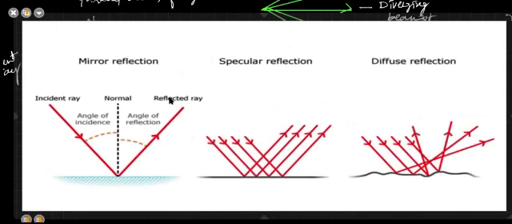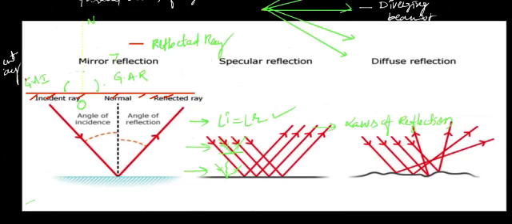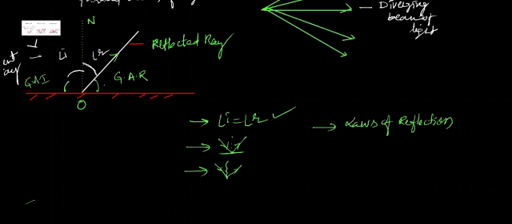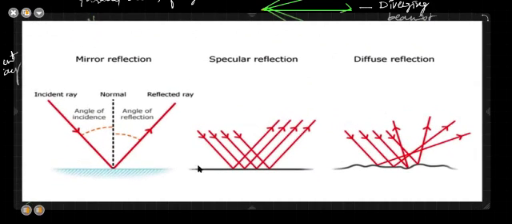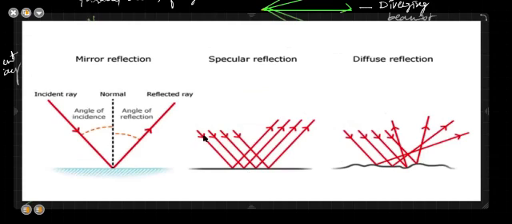See here, it is the plane surface or plane mirror. These rays are incident rays.